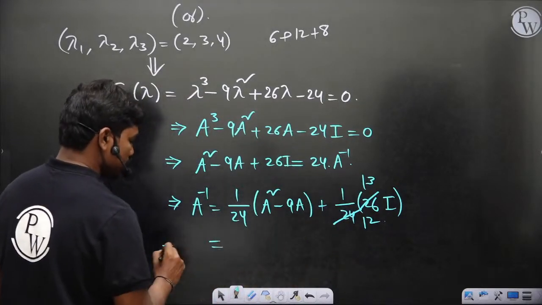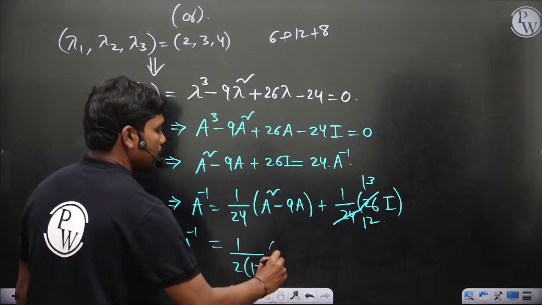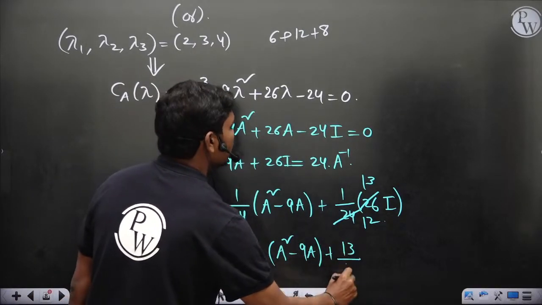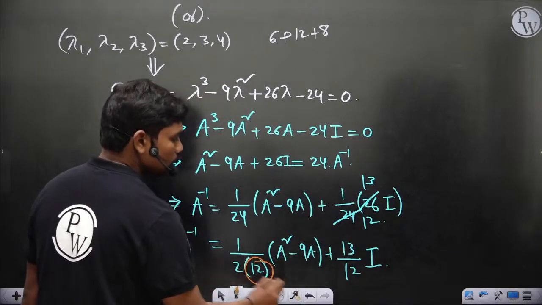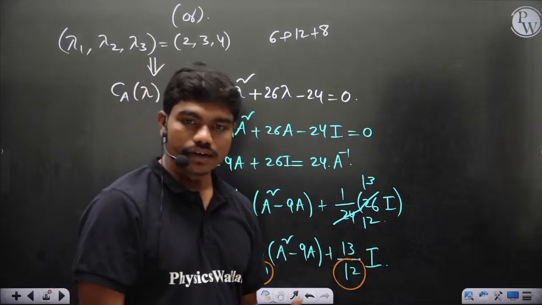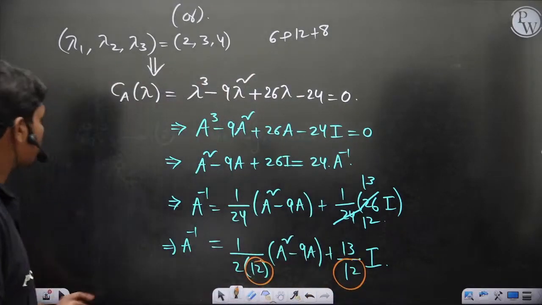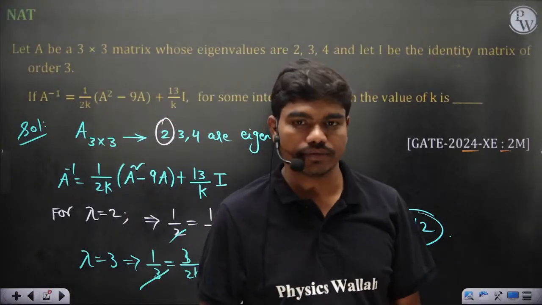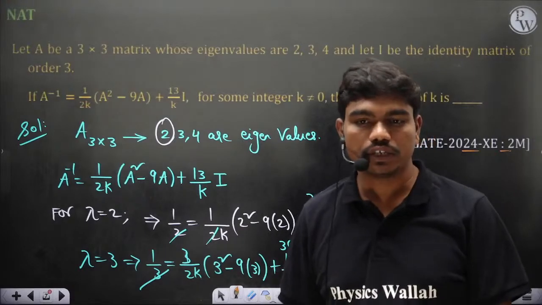So this A inverse is equal to 1 by 2 into (12 A square minus 9A, plus 13 by 12 times I). Even in this way you can figure out that the value of k is 12 in these cases. But anyway, this is the classic procedure, and since it's a competitive exam, you need not do all this stuff. You can just check with the data given in the question. If an eigenvalue of A is 2, then A inverse has to be 1 by 2 correspondingly. So you can satisfy this. Okay, you can solve in both the techniques.